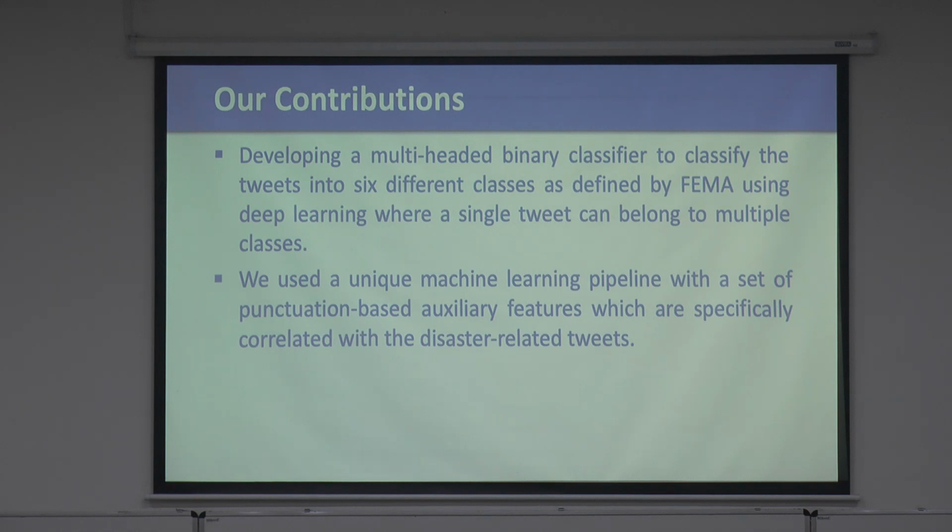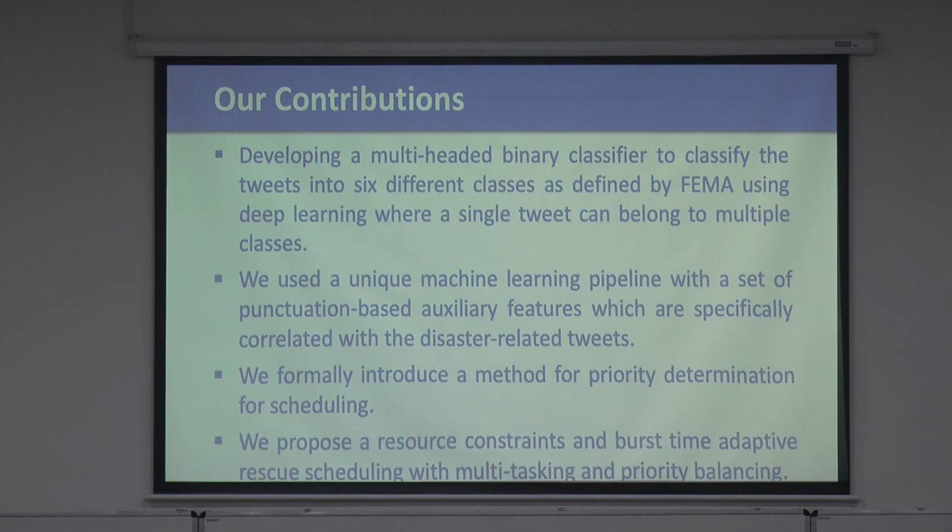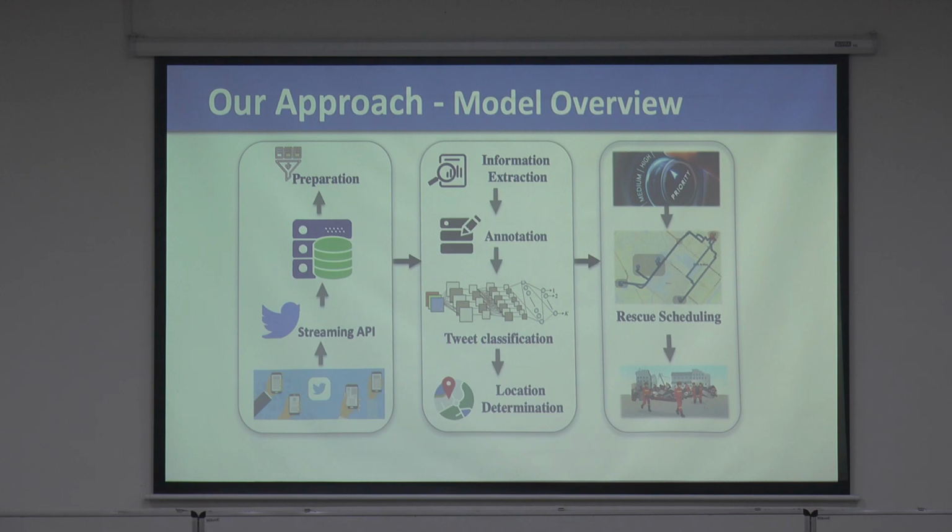Tools from Stanford to do the word-to-word co-occurrence relationship, statistical modeling, everything possible. And then we have introduced a method to determine the priorities. And then we have proposed a resource-constrained hybrid scheduling model which takes into account these priorities. And remember that when there is a disaster, these priorities are not fixed. They keep changing, right? So you have to have a model which can update these things in real time.